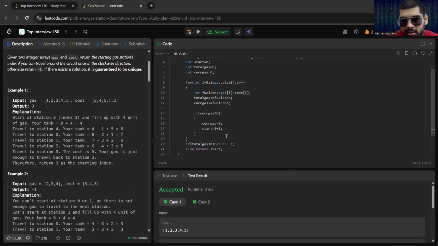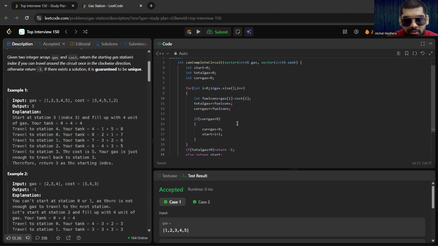That will be n times in total, because we are going over the whole array once. So O of n is the time complexity. For the space complexity, we are using constant variables, that is start, total gas, current gas, and fuel consumption. So it is O of 1.